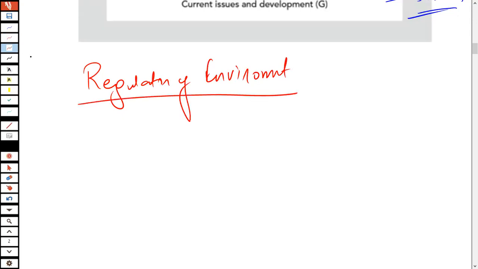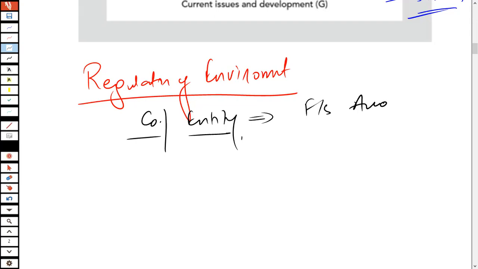With respect to the regulatory environment, you need to understand what exactly we mean by it. As a company, as an entity, I repeat, as a company, as an entity, you are required to have your financial statements audited. And what is it that actually requires your company to get its financial statements audited?